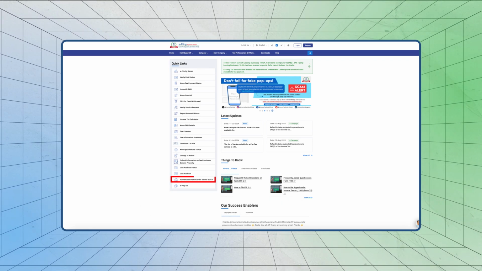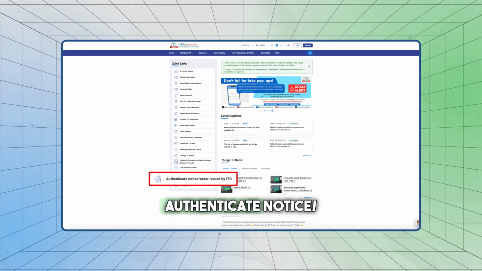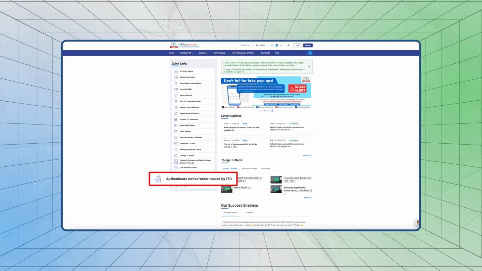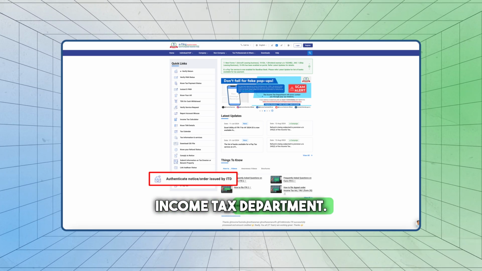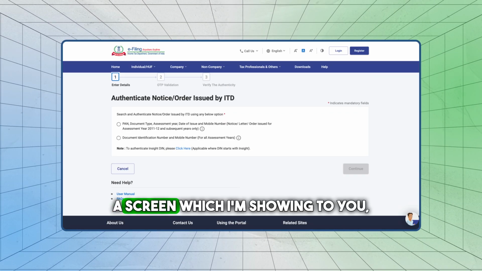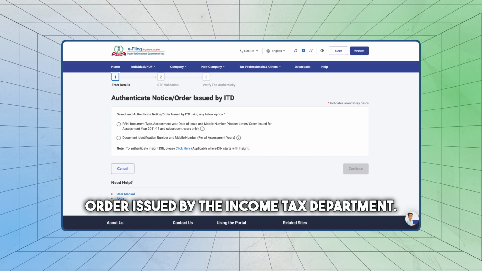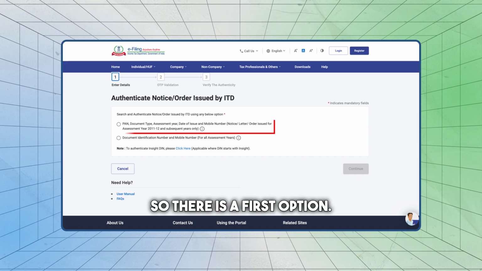Just at the bottom, before e-pay tax, you will get an option, authenticate notice / order issued by the income tax department. Click that option and you will get a screen which I am showing to you, authenticate notice order issued by income tax department. So there is a first option.